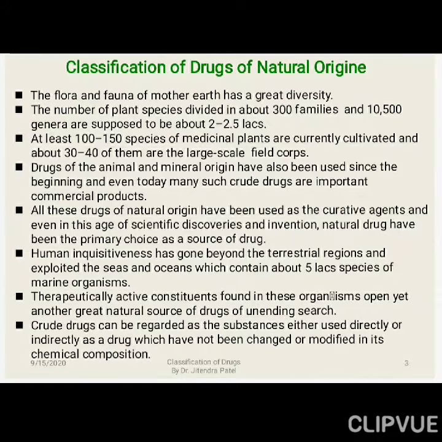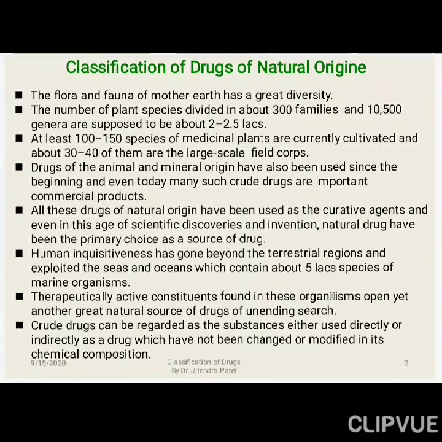Human inquisitiveness has gone beyond the territorial region, and people have explored the seas and oceans, which contain about 5 lakh species of marine organisms. So people started discovering marine animals and plants, which have almost 5 lakh different types of organisms. They may have different types of chemical moieties which can be used for life threatening diseases like cancer and AIDS. So there is a lot of scope there.